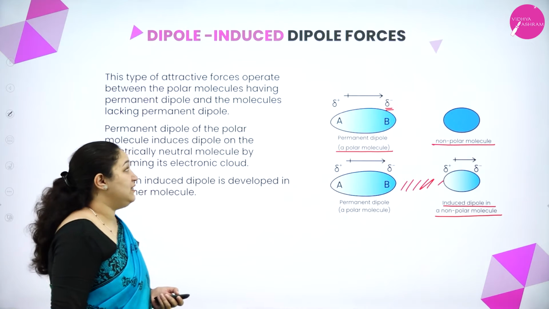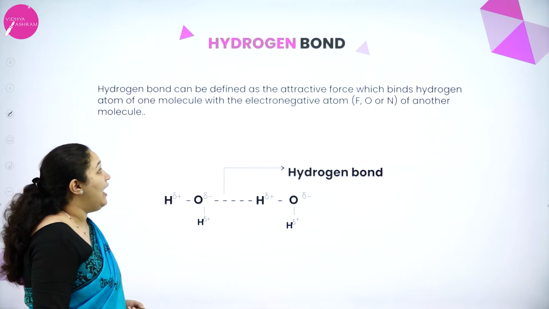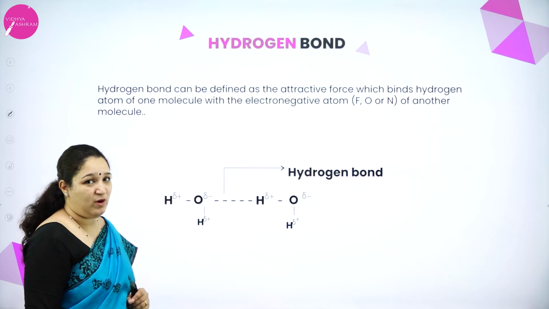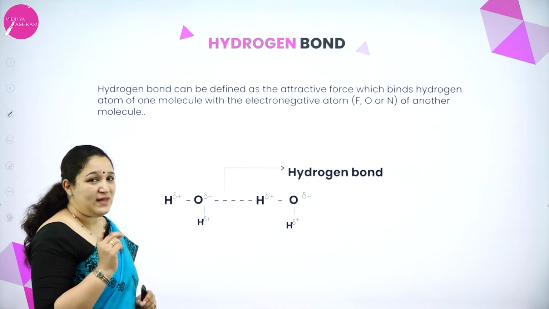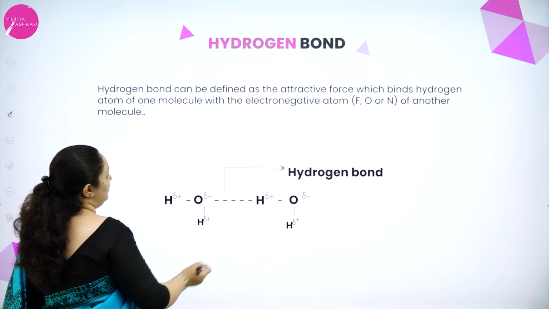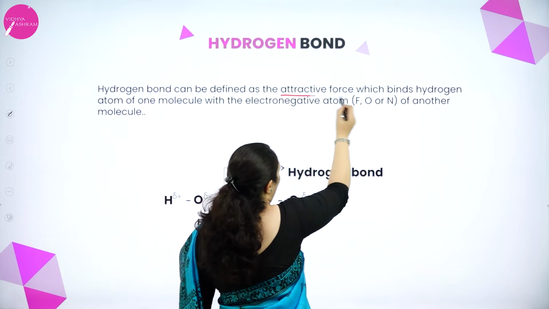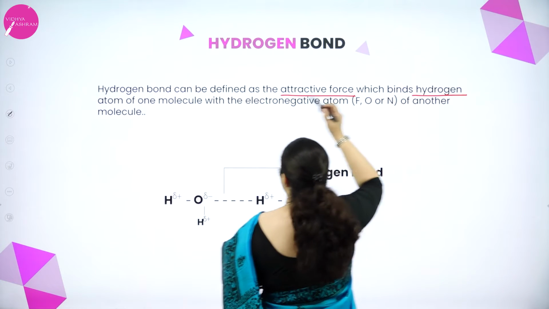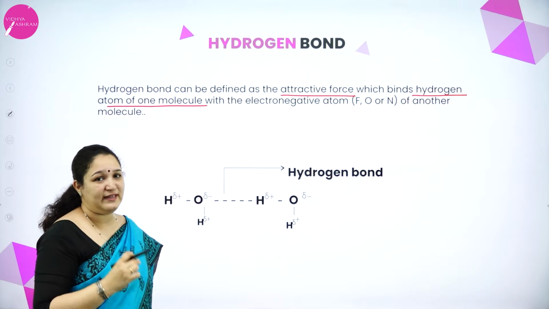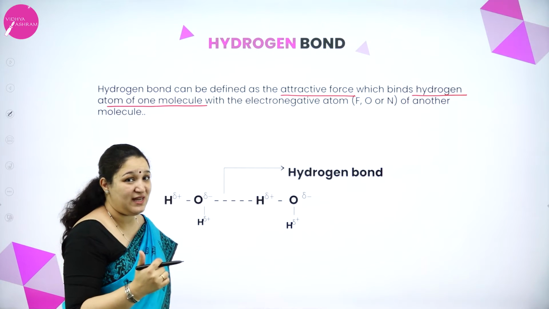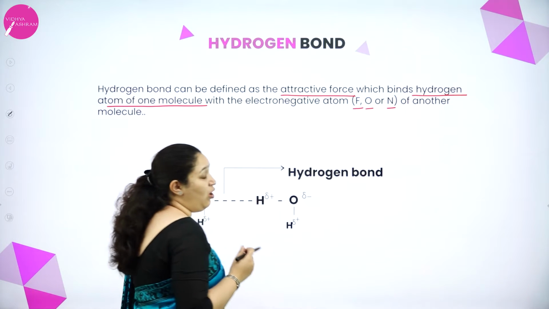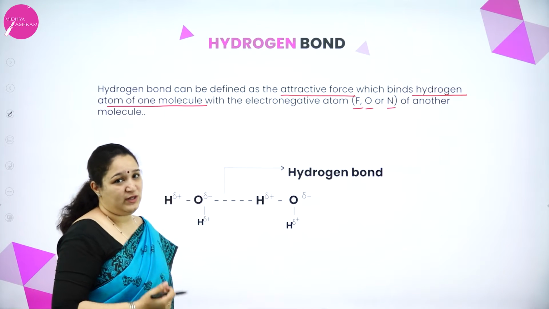Next, we'll see the last one, that is hydrogen bond. We already studied this in the chemical bonding chapter, but still once again I shall explain. What is a hydrogen bond? It is the attractive force which binds the hydrogen atom of one molecule with an electronegative atom, which is fluorine, oxygen or nitrogen, of another molecule.